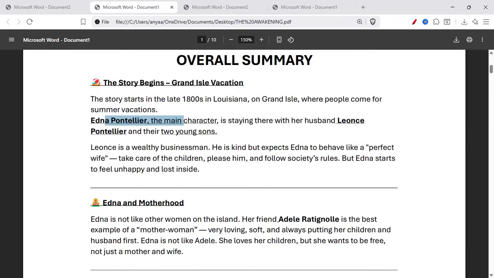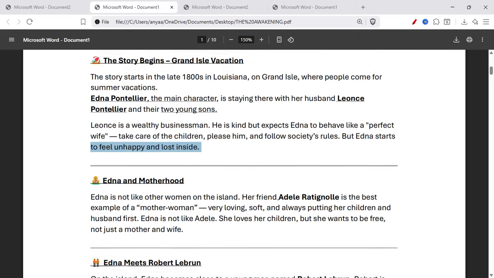Edna Pontellier, the main character, is staying there with her husband Leonce Pontellier and their two young sons. Leonce is a wealthy businessman. He is kind but expects Edna to behave like a perfect wife, take care of the children, please him, and follow society's rules. But Edna starts to feel unhappy and lost inside.